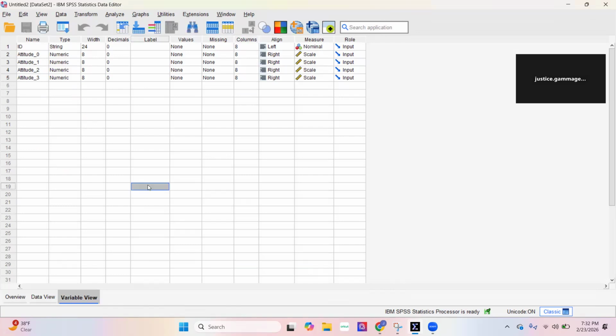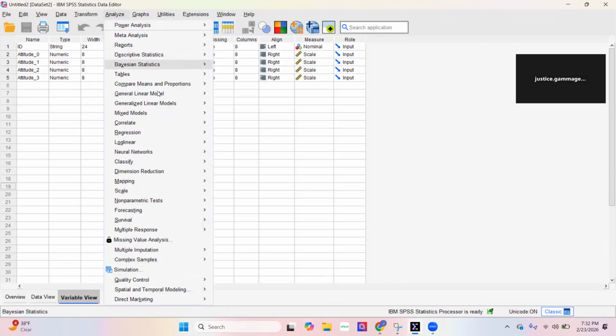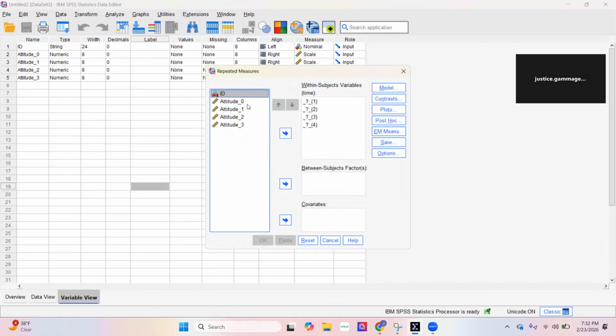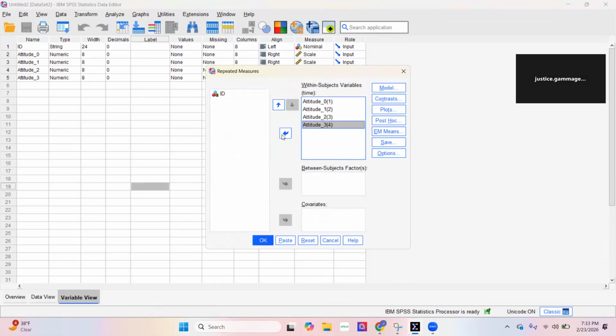To set up this analysis in SPSS, the first thing we are going to do to conduct the ANOVA test is to click Analyze, and then we're going to go down to General Linear Model and over to Repeated Measures. In the within-subjects factor name, we're going to list that as time, and the number of levels is going to be 4. Next, click Add and click Define. Here we're going to move attitude 0 to time 1. We're going to move attitude 1 to time 2, attitude 2 to time 3, and attitude 3 to time 4.